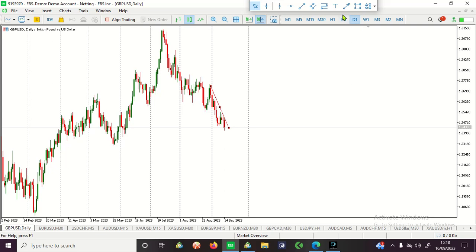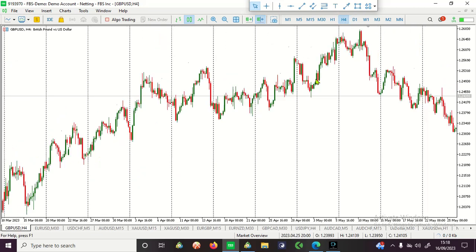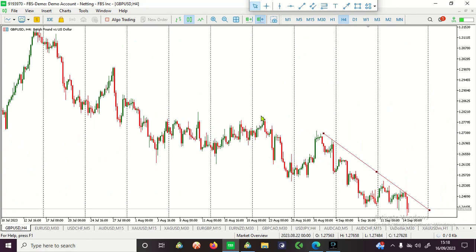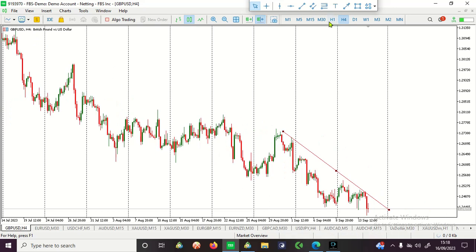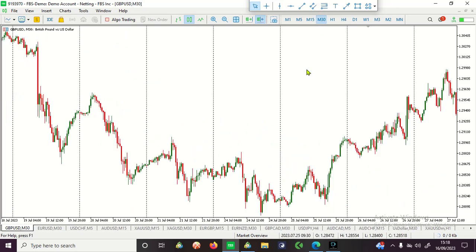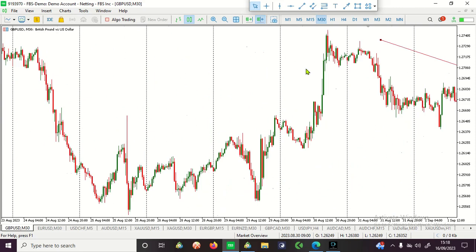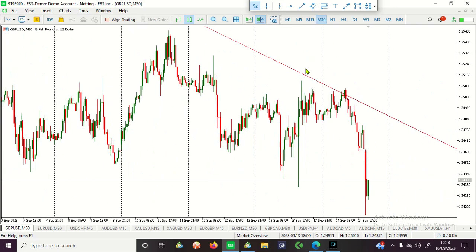We started the analysis from the 4-hour time frame. From the 4-hour time frame, we dropped down to 30 minutes to see what the market is doing, because it's news. We don't need to stick to a higher time frame. So we dropped to this 30-minute time frame, and then we saw a very